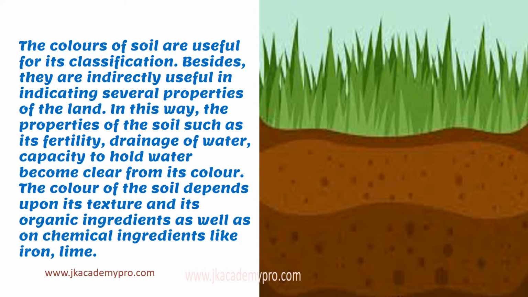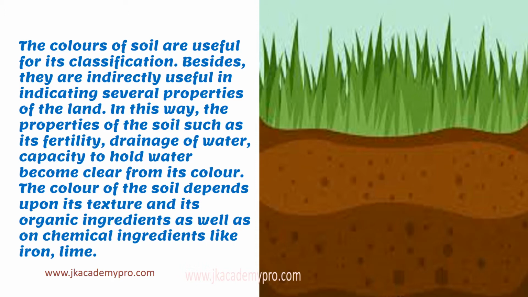In this way, the properties of the soil, such as its fertility, how fertile or non-fertile it is, drainage of water, how the water can be drained out, that is how porous or how strong it is, and capacity to hold water, become clear from its color. Now, the color of the soil depends upon its texture also.